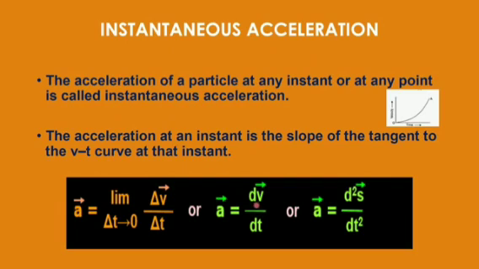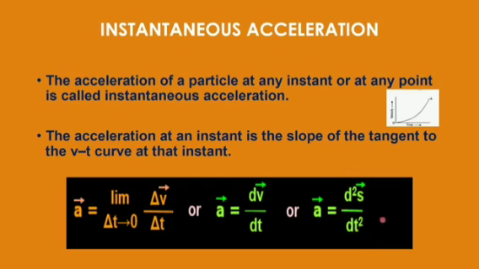If I am talking about velocity, it is rate of change of position, it means ds by dt. So when I write velocity as ds by dt, then acceleration can be written as d2s by dt square. That is called the double derivative. This is the first derivative, this is called the second derivative.